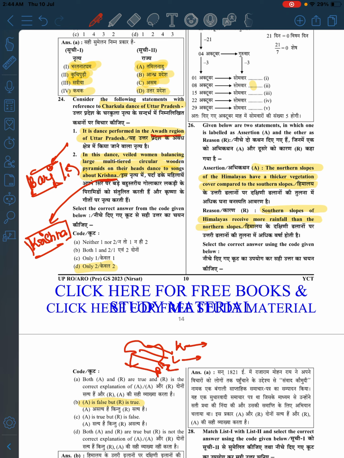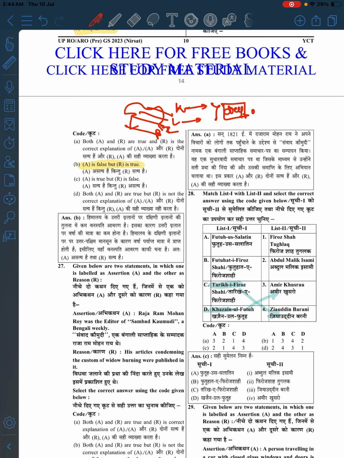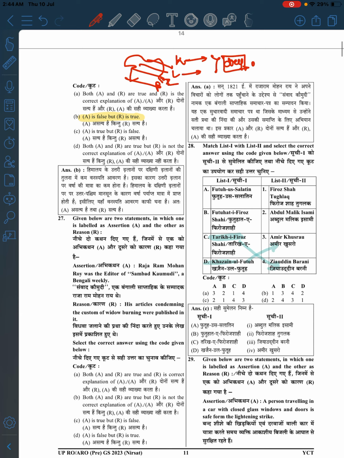Karakoram, Ladakh, these are dry areas. So the first statement will be wrong only. Thicker vegetation, no, and the reason is correct. So A is false and R is true. Now let's go to the different one.